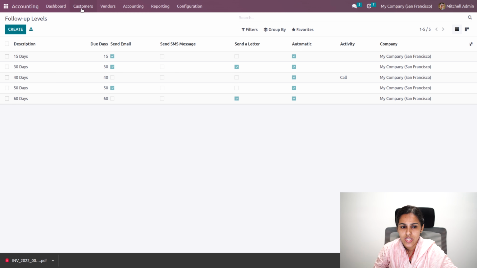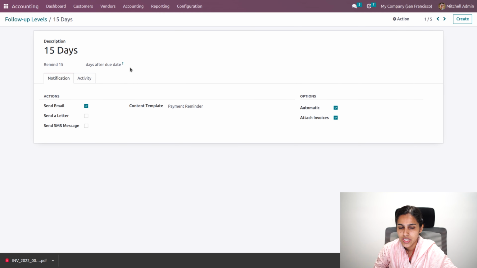So different follow-up levels can be created, that is, within 15 days. What should we do after 15 days? There is a first reminder after 15 days. You can say remind 15 days after the due date. What we have to do is send an email. Then the payment reminder template you can see over here, and it should be automatic and it should attach the invoices. Okay, so let's see how it works. I'm just removing this automatic, so this will create a follow-up report under the follow-up reports.